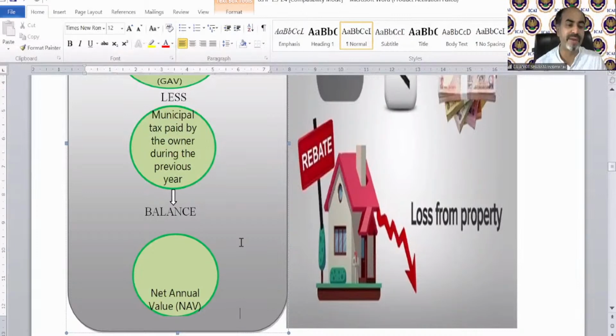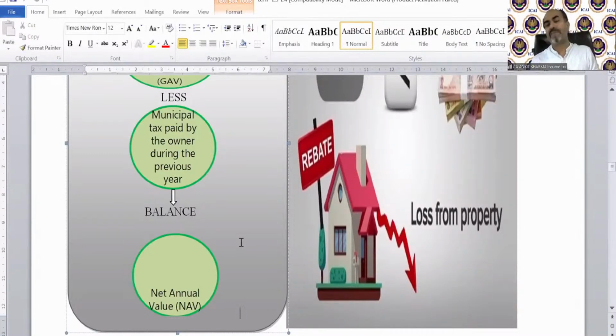So in the previous year, we paid 20,000 of municipal taxes, 10,000 belonging to this year and 10,000 belonging to the next year. It's paid by the owner, so the full 20,000 can be deducted in this previous year. It is connected with the words paid by the owner during the previous year. Whether they relate to this year's municipal taxes, earlier years, or advance, the amount of municipal tax paid by the owner during the previous year is going to be deducted.